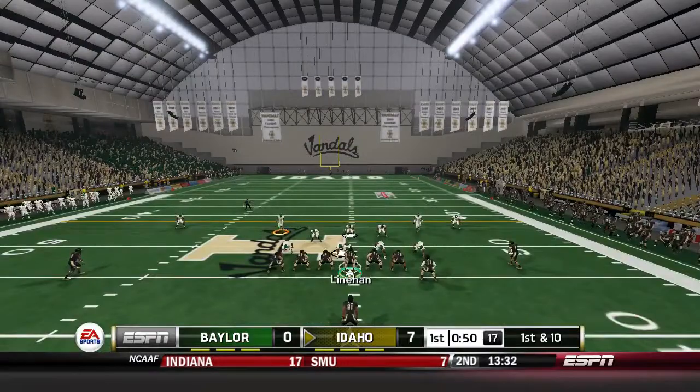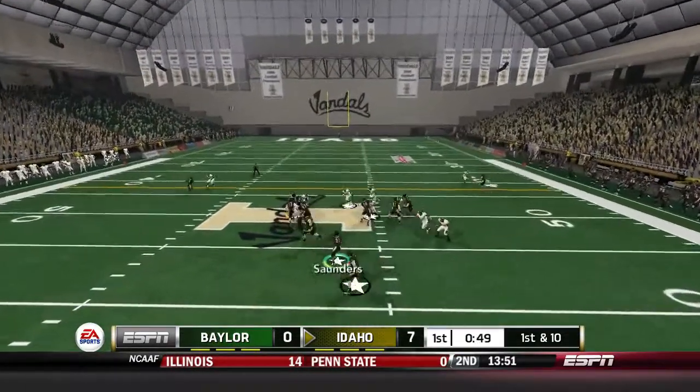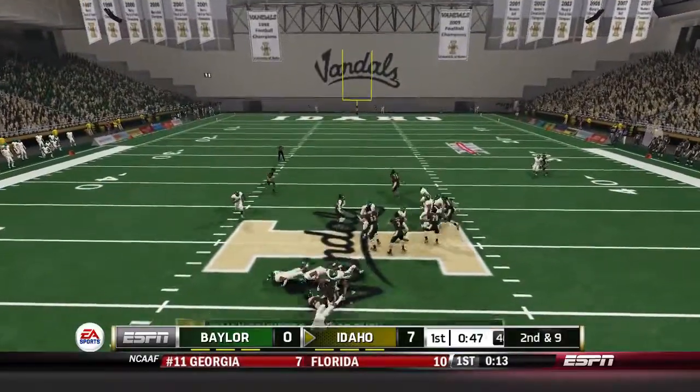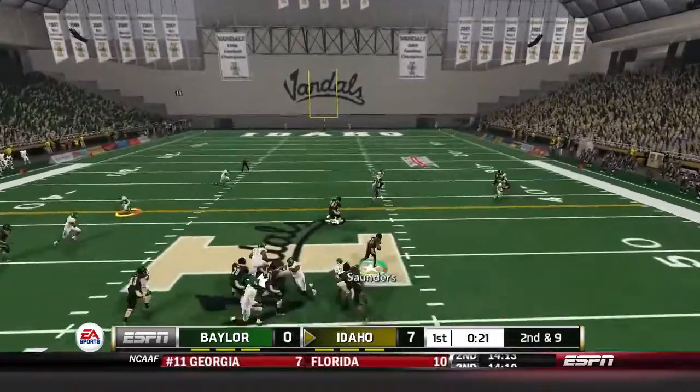of the game, and they forced the Seth Russell mistake, giving Idaho the ball. Matt Linehan and this offense are going to try to capitalize on it as they have great field position here, and it's never too early to get an early lead on a conference rival.